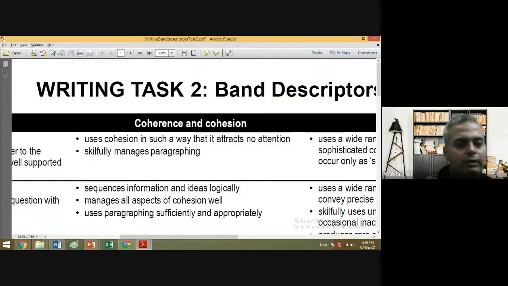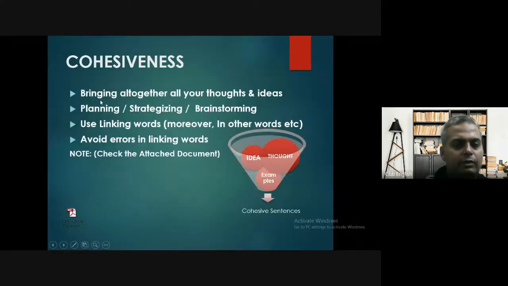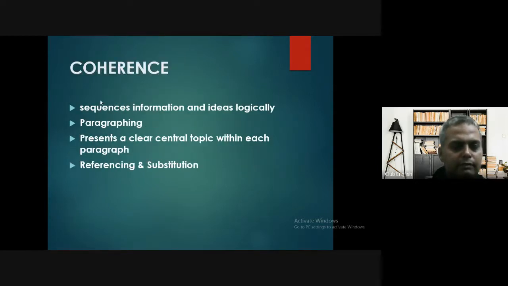So what do cohesiveness and coherence mean? Cohesiveness means bringing together all your thoughts and ideas by planning, strategizing, and brainstorming. We are going to use some linking words and avoid errors in linking words. Okay, that's okay. But what exactly it means, I'll be telling you.